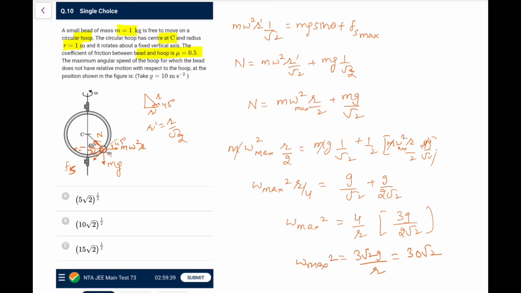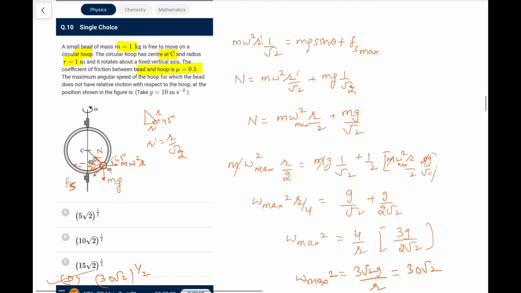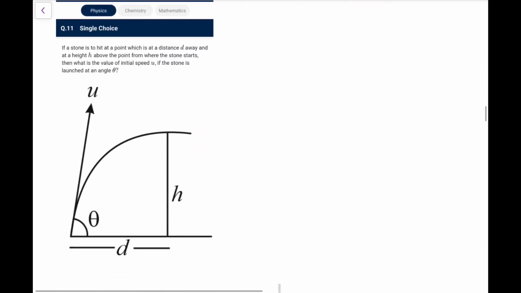So omega max would be equal to 30 root 2 under root, and as per the options, the D option, I was not able to take the screenshot, that is 30 root 2 to the power half, so that is the answer, option D. So it's a nice question.